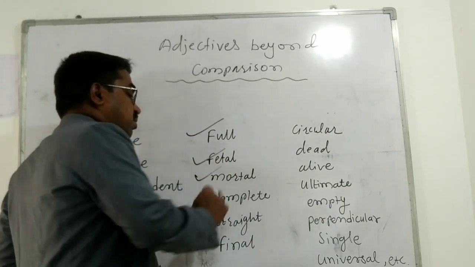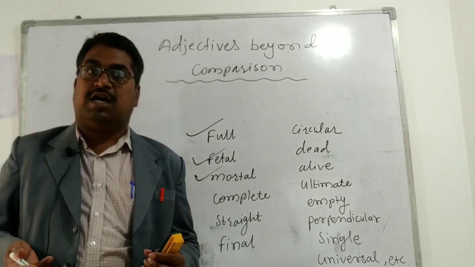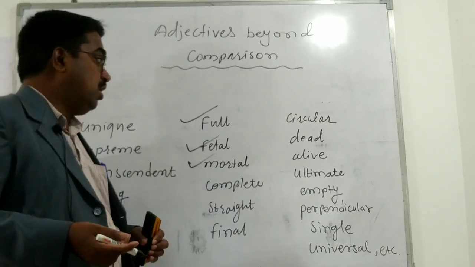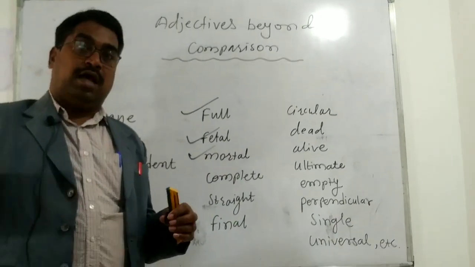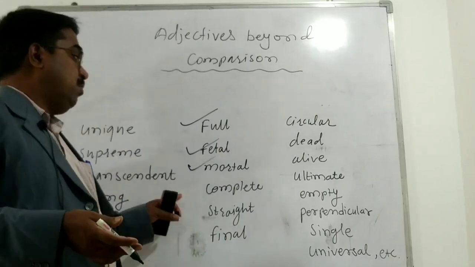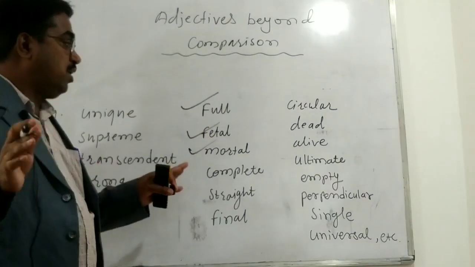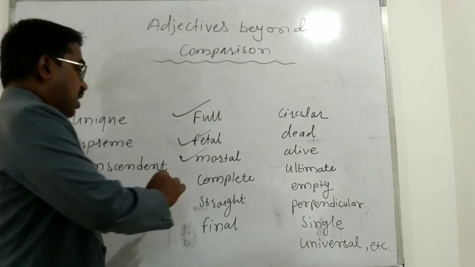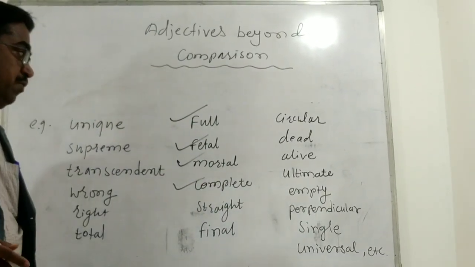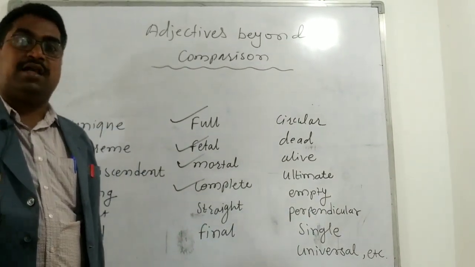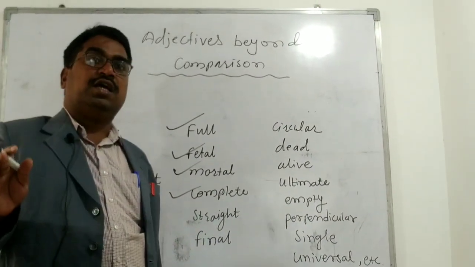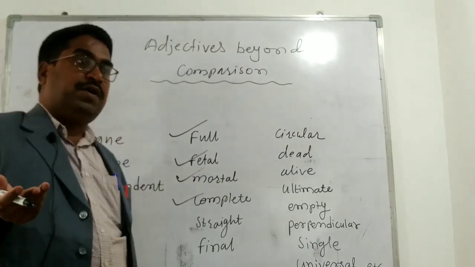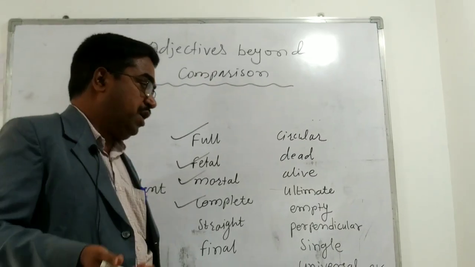Again, mortal. Man is a mortal animal. We cannot say man is less mortal than an elephant, or an elephant is more mortal than humans. We cannot say like that. Mortal, it is just mortal, and it exists only in 1 degree, not more than 1 degree. Again, complete. Look at the adjective complete. We say the work is complete, either complete or incomplete. They exist only in 1 degree and not in 2 degrees or 3 degrees, right? We cannot say less complete or more complete, right?